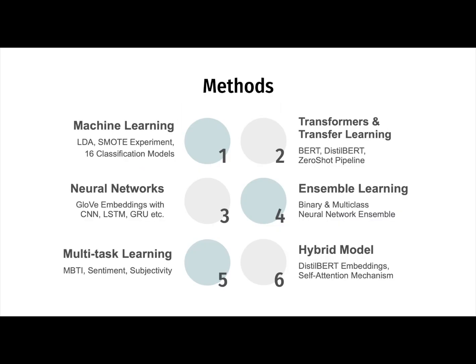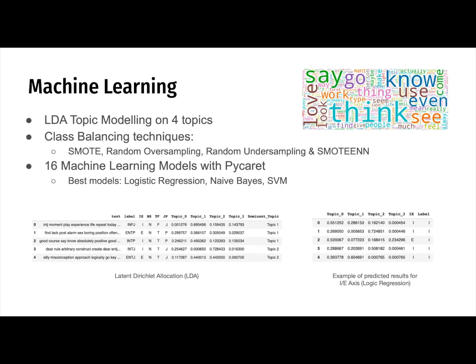Experiments were conducted on 6 different methods, with neural networks, multitask learning, and more. Most methods are using an 80-20 train test dataset split, which will be discussed in the following slides. Firstly, for machine learning, bag of words with LDA, known as latent Dirichlet allocation, is used for topic modeling on 4 different topics. Following that, to address the class imbalance issue, techniques like SMOTE and random undersampling were used for training on 3 machine learning models.